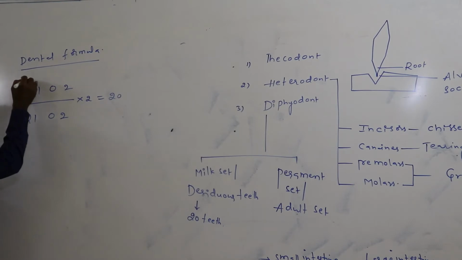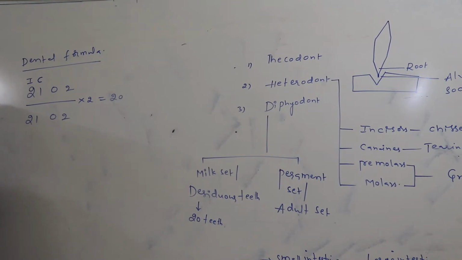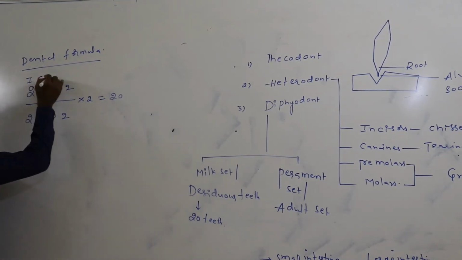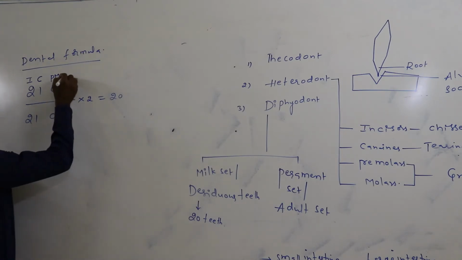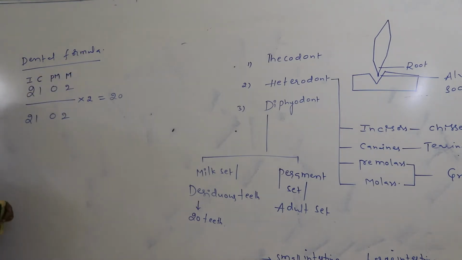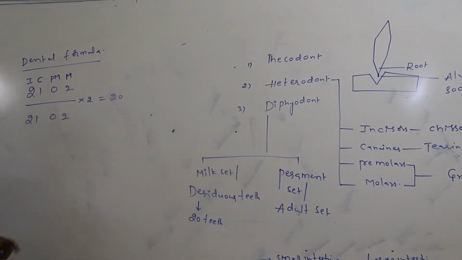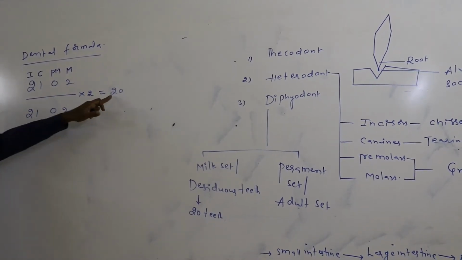This 2 represents the total number of incisors in half of the upper jaw. This 1 represents the canines. This 0 represents the premolars. This 2 represents the molars. So totally how many teeth are present in the milk set? Totally they are 20.